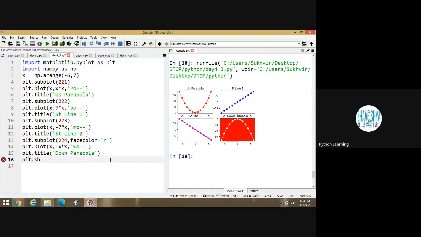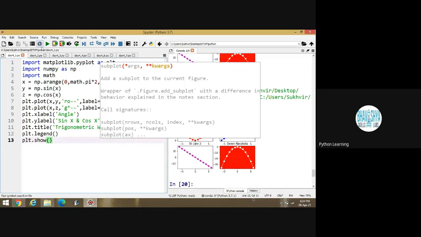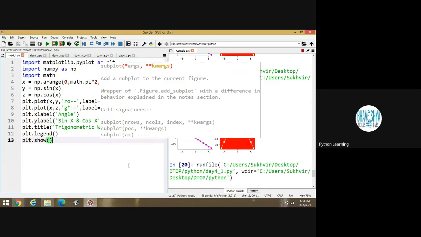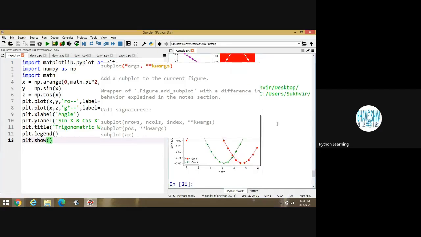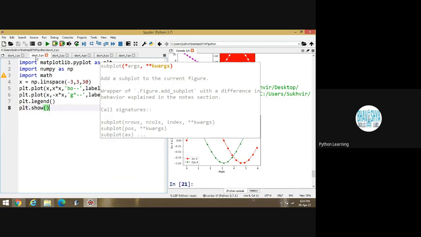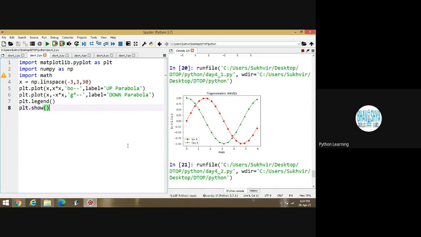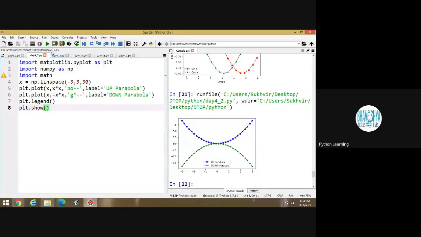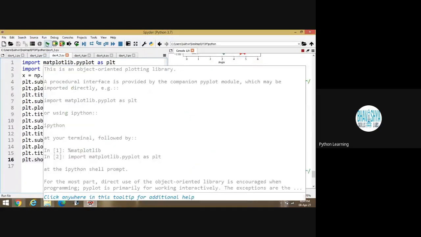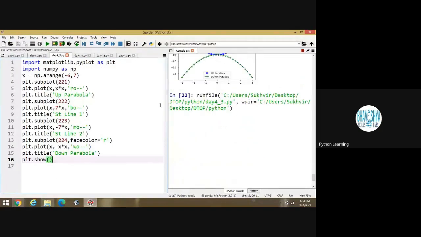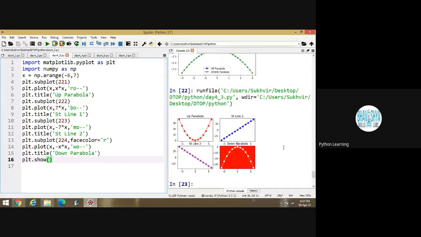PLT dot show. This one is the complete content. Now the next part. I am repeating again. First one is this graph content, meaning multiple graphs are there. And what about the second one? Second one is using linspace, nothing else. And the third one is subplots. Is it okay? These are the 3 contents. Now the fourth content.